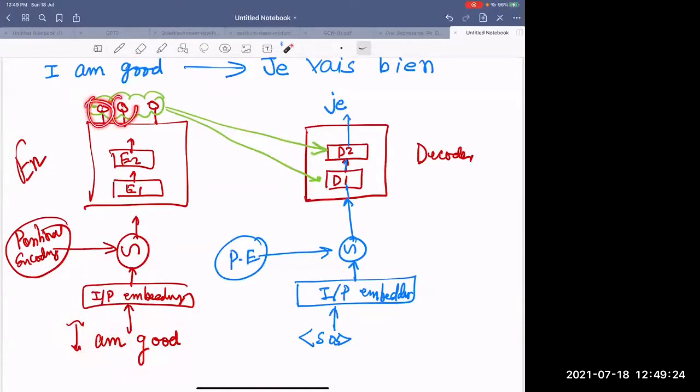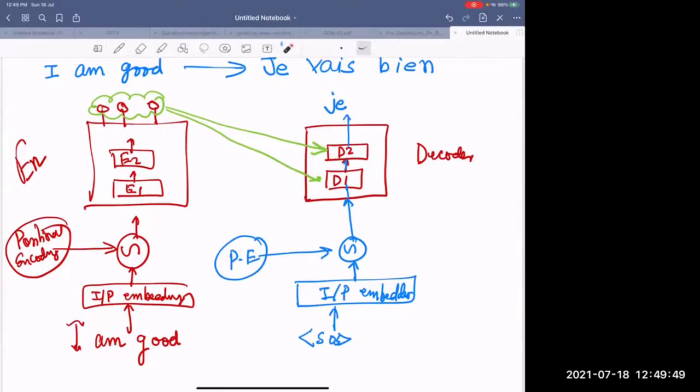Once you have got these 3 different representations, they are being given to each of these decoders. Why? Because that's the latent representation.